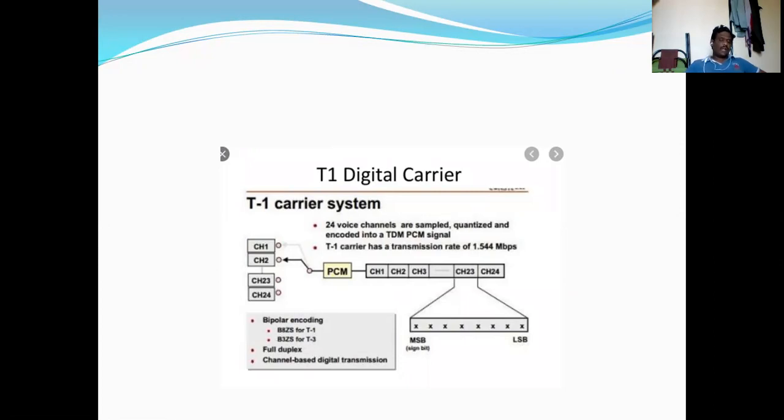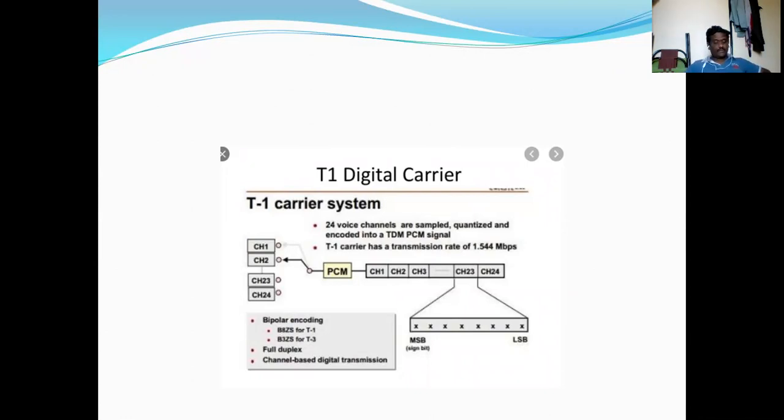Because here the signal we are transmitting is a voice signal. So the voice signal frequency is 300 hertz to 3000 hertz, that is 0.3 kilohertz to 3 kilohertz.